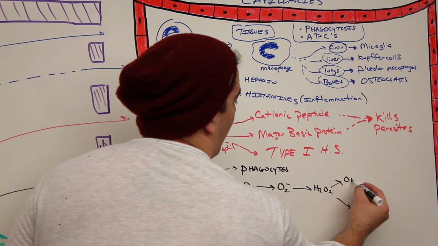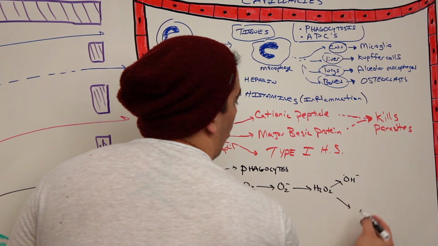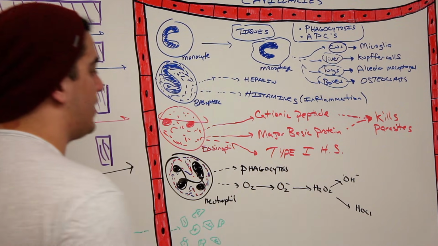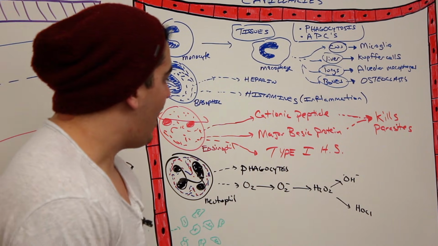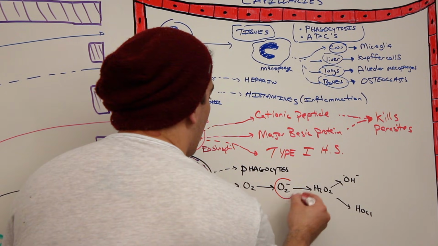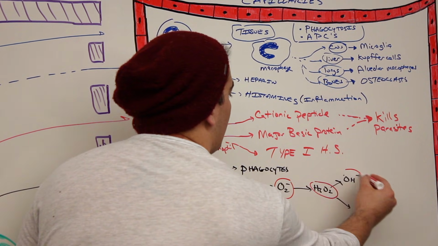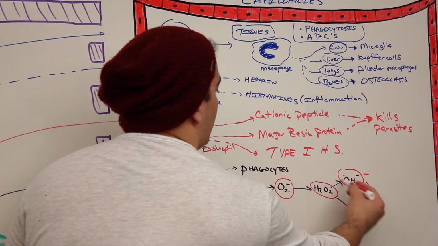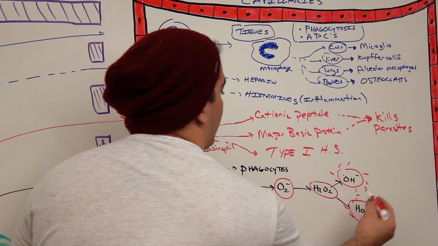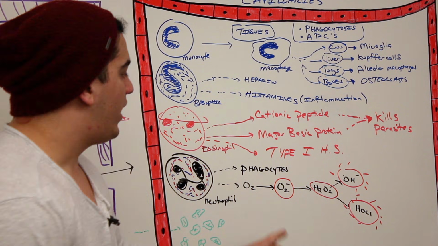You can actually go to form a hydroxide radical, or you can go to form what's called hypochlorous acid. Now, all of these things here, I'm going to circle them: superoxide anion, hydrogen peroxide, the hydroxide radical, which is the worst one, and hypochlorous acid. This is a really, really bad one too. It's like bleach basically. What can these things do?